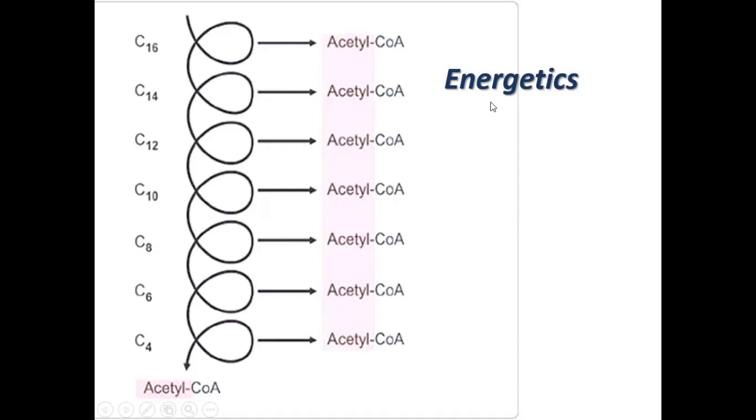Now let's see how much energy is produced from the degradation of one palmitic acid, that is, the beta oxidation of palmitic acid.